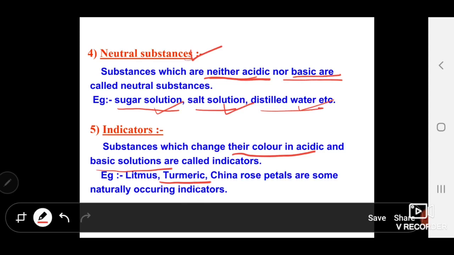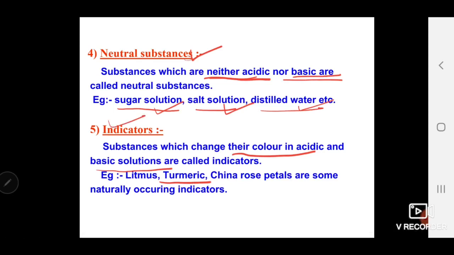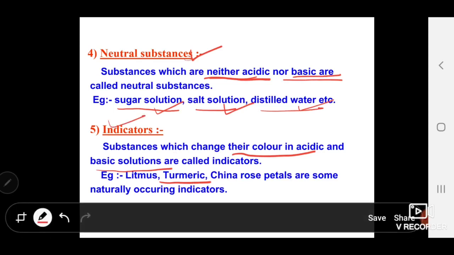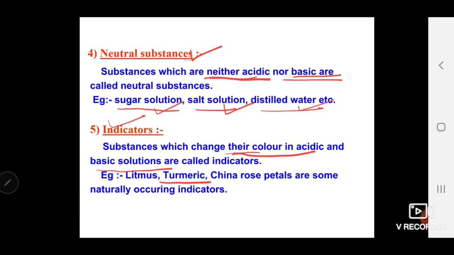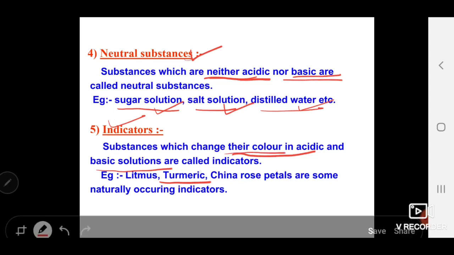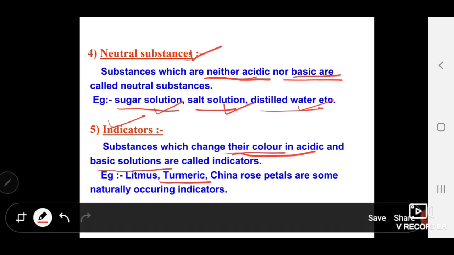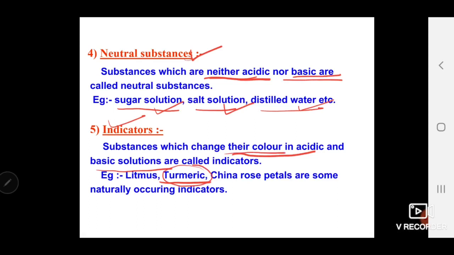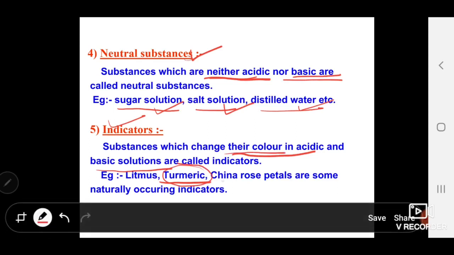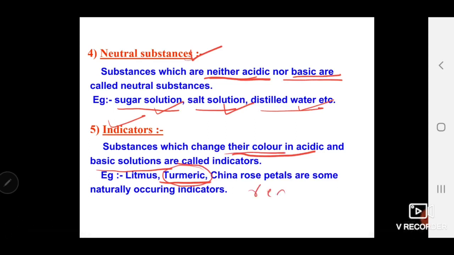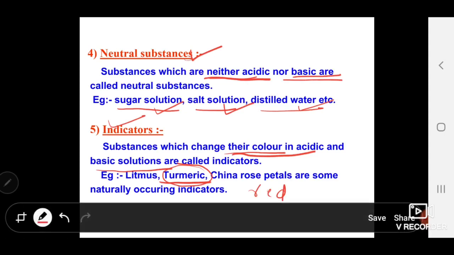That means this is used as an indicator. For example, if you add some calcium oxide to the turmeric solution, the yellow color of the solution turns into red color. Hence it can be used as an indicator.